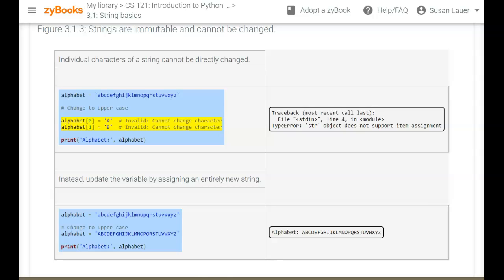3.1.3 is just a cautionary. You can't reset any part of a string using this bracket and index. So you kind of think of a string as an indexed group here, but you can't go in and just change one of the letters. If you wanted to change one of the letters, you'd have to change all of them like this. Of course, you wouldn't really have to change all of them if all you want to do was change A and B. You could leave the rest of them exactly how they were.